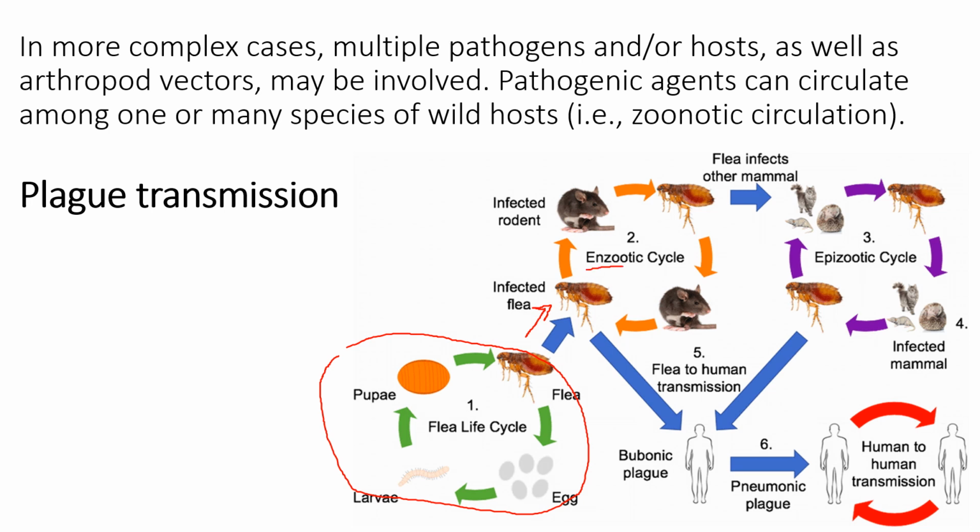In this case, it's called the enzootic cycle, which is very simple: taking a blood meal from the rodent and then infecting a human. Another scenario which is more complex is the epizootic cycle, which has multiple mammals involved in this cycle and then goes to the human.